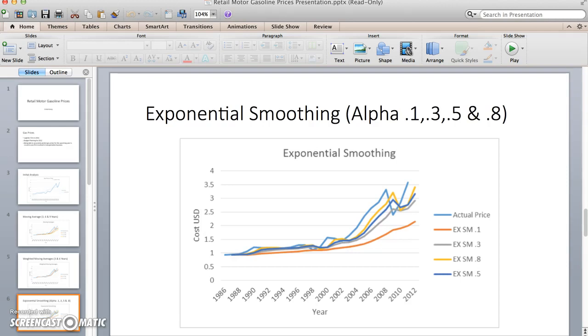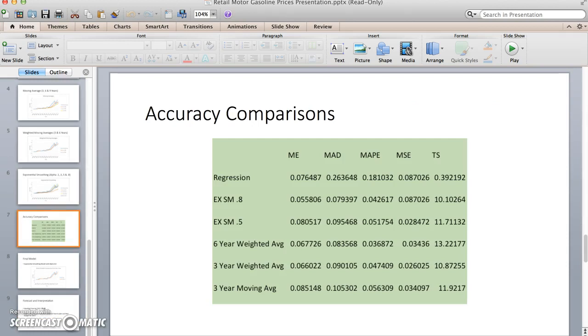So after doing some of these smoothing methods, I picked out 5 possible candidates and I ran accuracy comparisons on them. And I picked out the exponential smoothing model where alpha is 0.8, then one where alpha is 0.5. I did the 6-year weighted average, the 3-year weighted average, and the 3-year moving average. And I also included the regression just as a reference point. And I did error measurements.